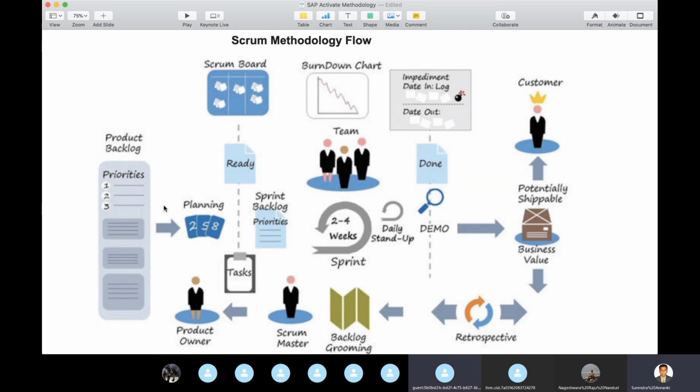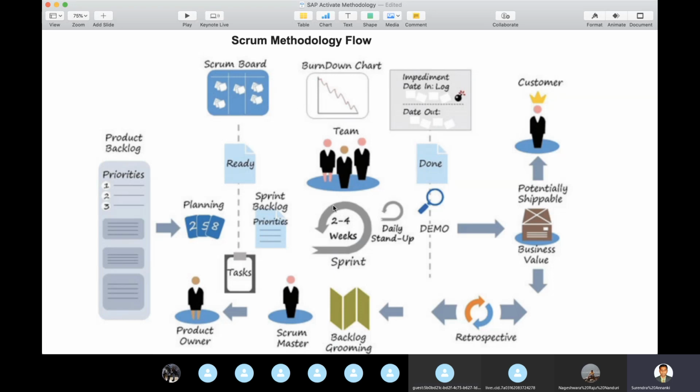The product owner, whom we can call the scenario owner or business owner, is the main key. This person discusses with the business and is the bridge between business and IT. He prioritizes the scenarios, brings them down to tasks, and once ready, the Scrum board is discussed.